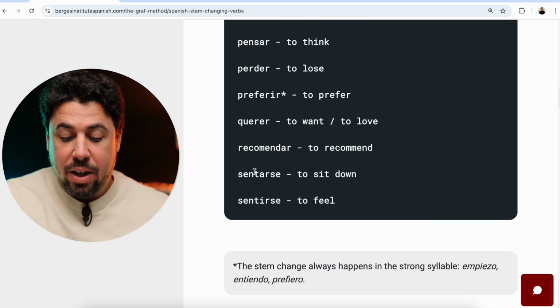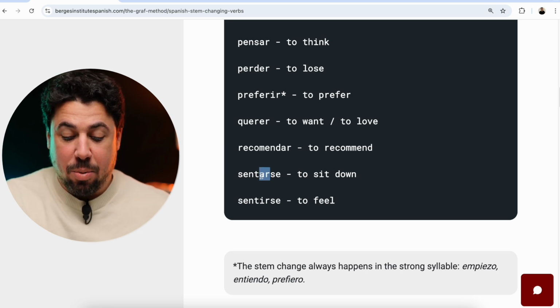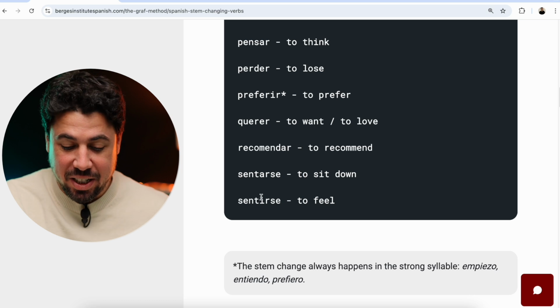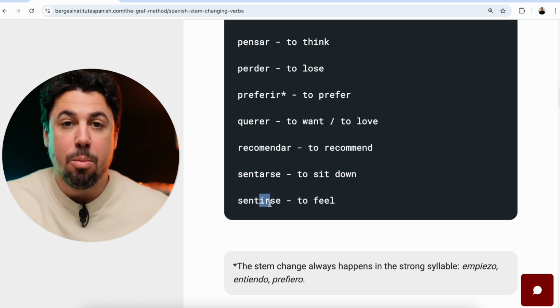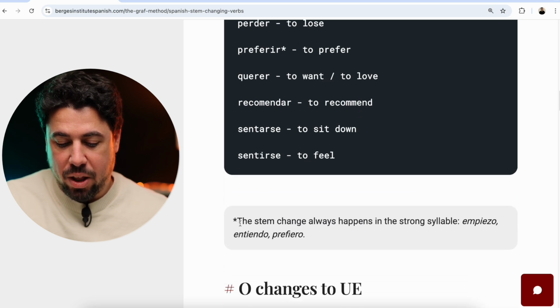Recomendar, to recommend. Sentarse, to sit down, and sentirse, to feel. We'll have to be careful with these two because they are quite similar. They are both reflexive, but this one is an AR verb with a stem change, and this one is an IR verb with a stem change. So let's conjugate some of them. But before that, let's read this note.